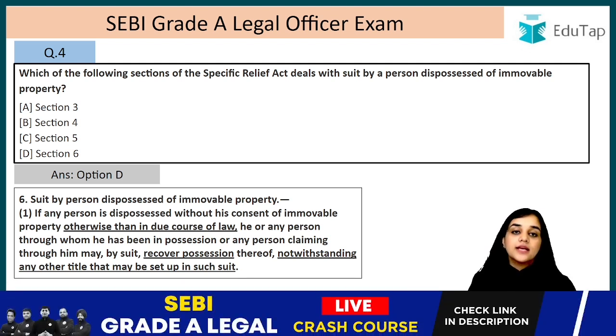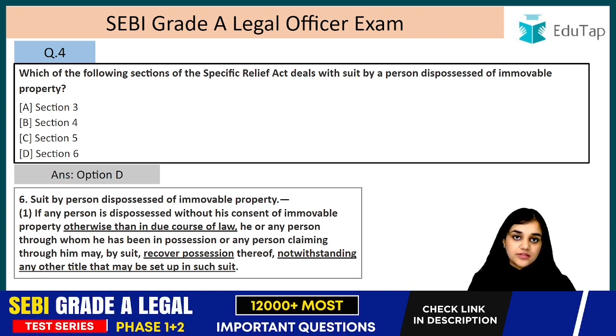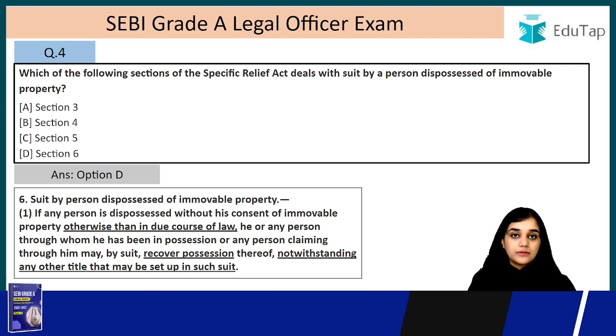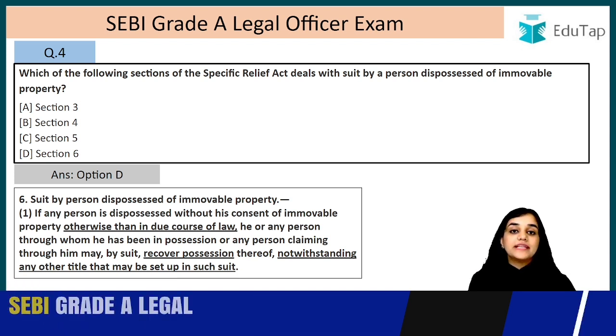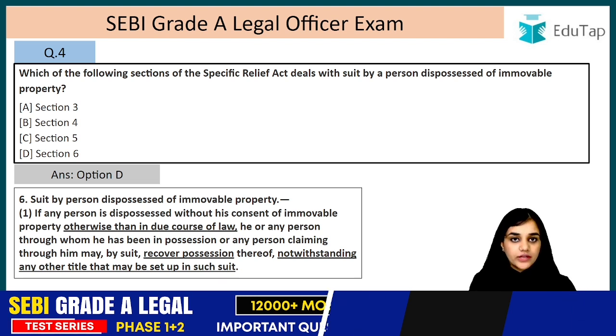But this is not the case. In a judgment, the Supreme Court has said that the possession should be settled possession. If you had a settled possession, then only can you file a suit under section 6. What is settled possession? It means that you had that possession for a long time, the owner knew about that possession, and the dispossession has been complete, not in the course of happening. Then only can you come under section 6 and ask for this relief of recovering the possession.